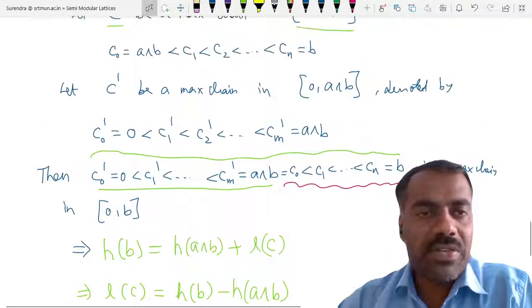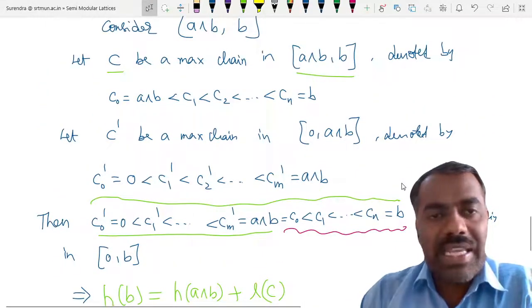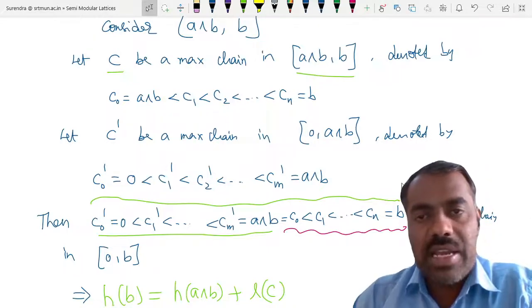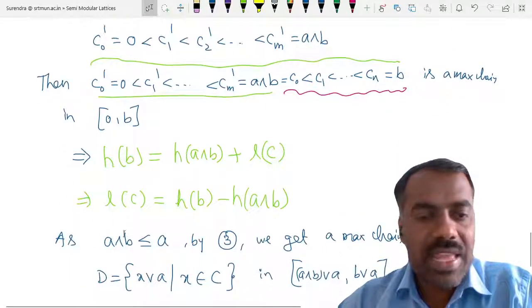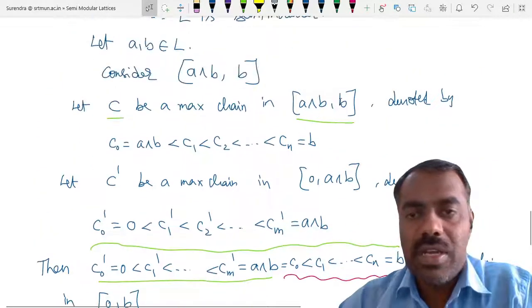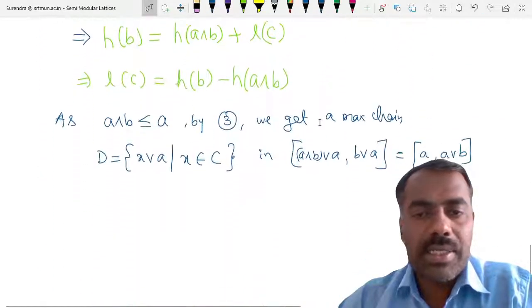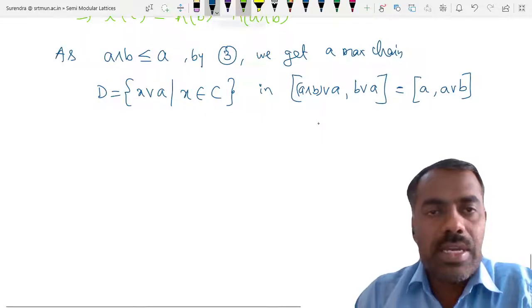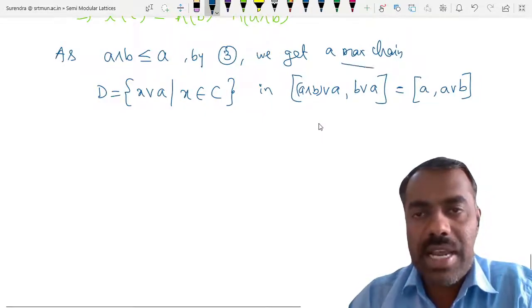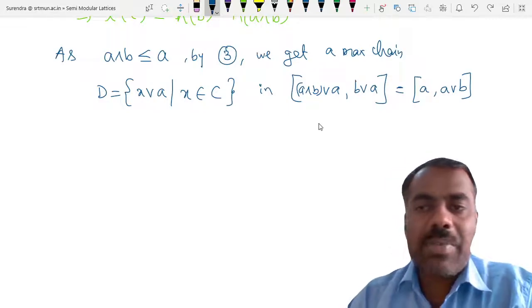So if you observe, what we have proved is, whenever you have a maximal chain in any interval, whatever it may be, the length of that chain is the difference of heights of those endpoints. Right? So now you also have another chain. d is a maximal chain in the interval a comma a join b.